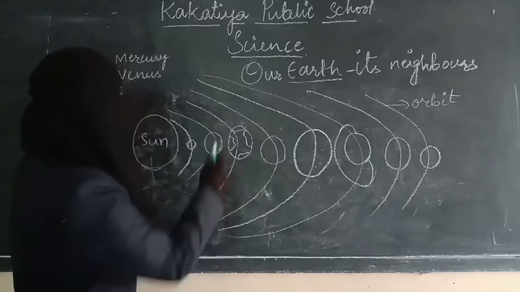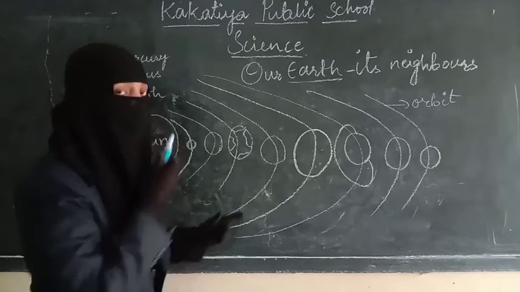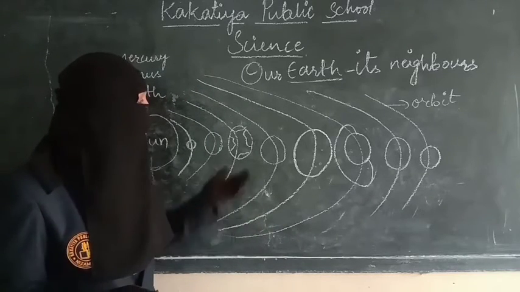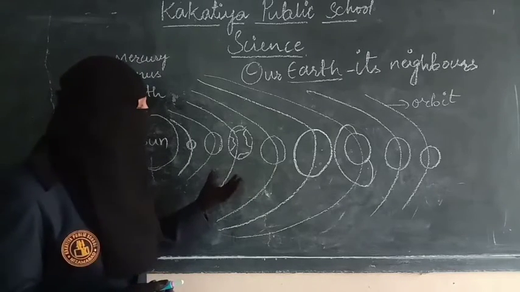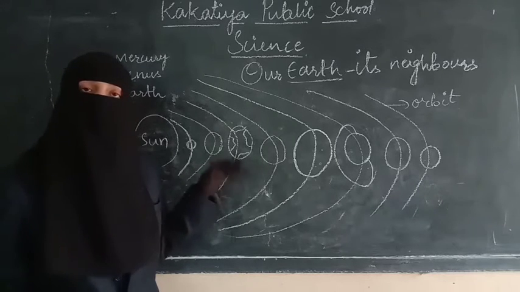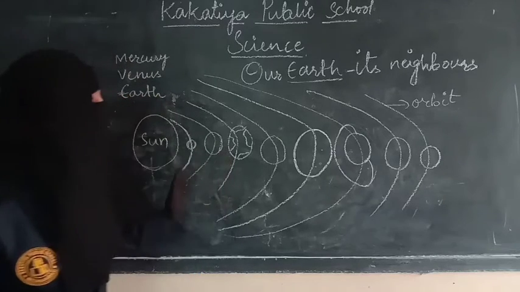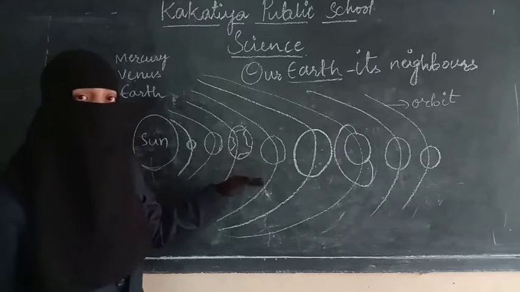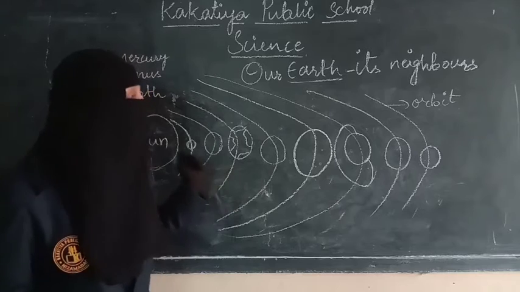And the next one is our planet, where we live, Earth. As I said, Earth is a planet. We live on the planet Earth. It is bluish in color. If you see it from space, it will be bluish because it has water, and greenish because it has plants and all. And it has an atmospheric blanket around it. This is the third planet of our solar system. Mercury is the first, Venus is the second, and Earth is the third one. We must remember the sequence of the planets.